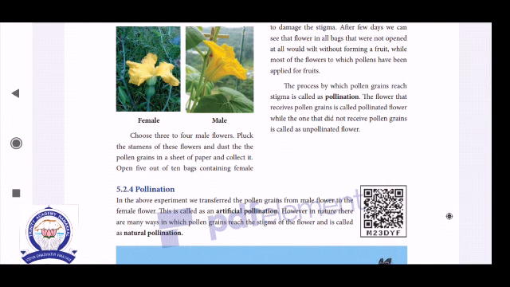Some agent takes part in that process, called a pollinator, for example both external and internal agents. The flowers that receive pollen grains are called pollinated flowers, while the ones that do not receive pollen are called unpollinated, or even sterile, flowers.